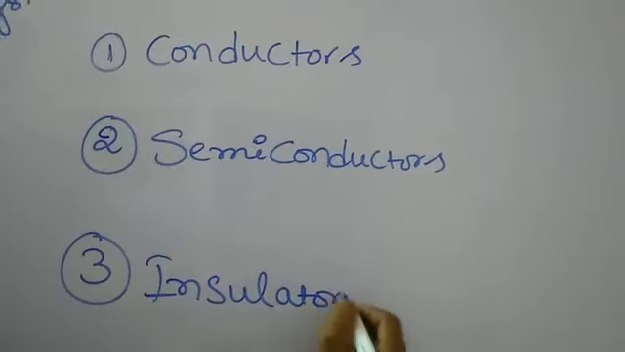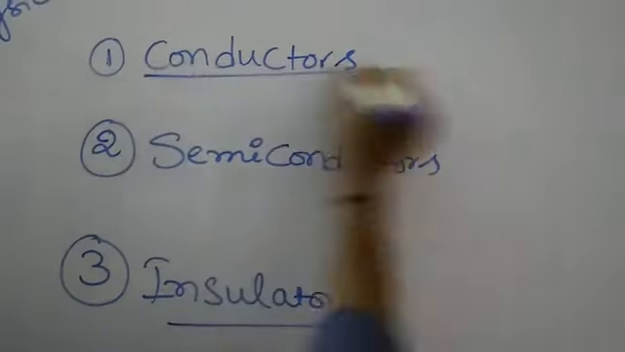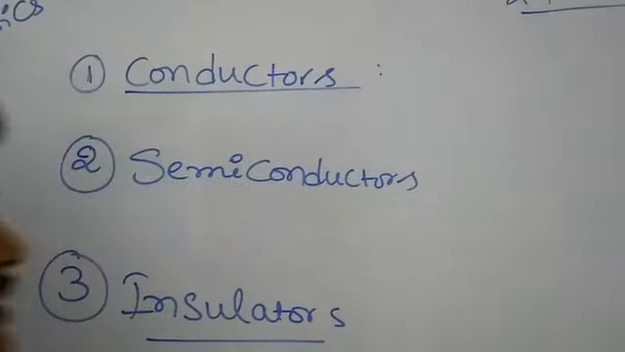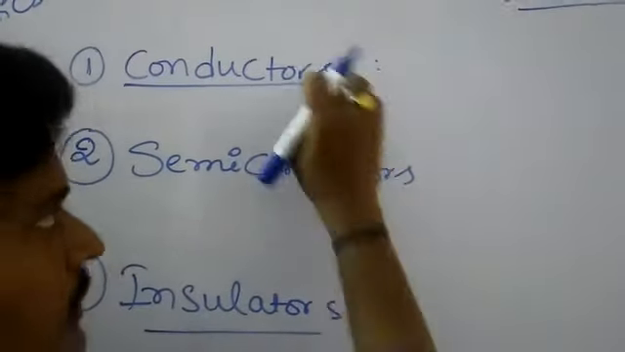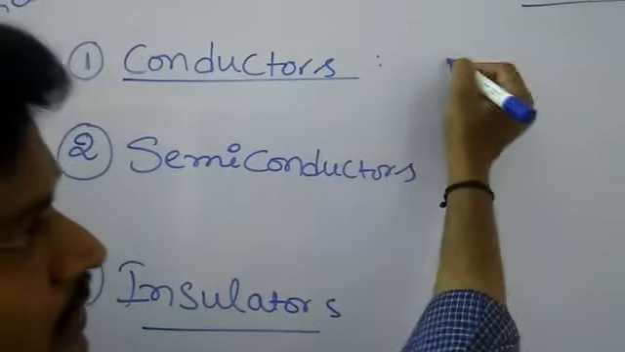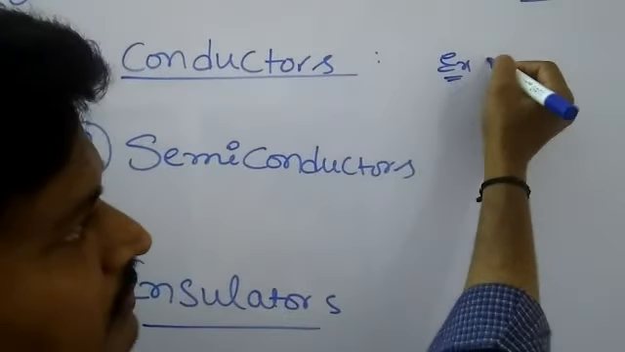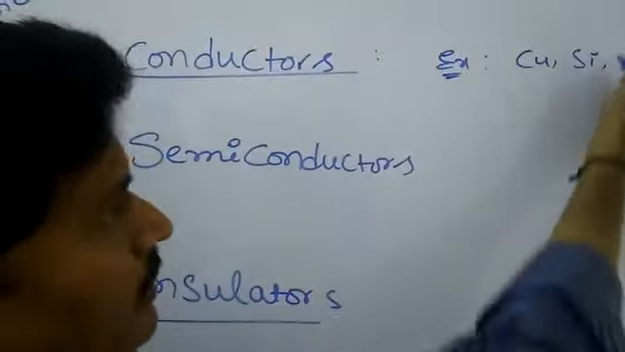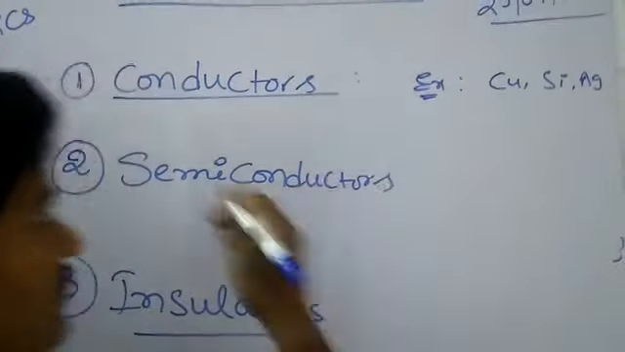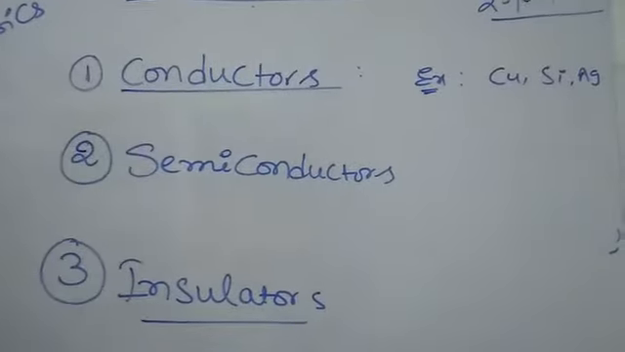Here, conductors means a substance having a large number of free electrons, or containing free electrons. It is called a conductor. The best examples are copper and silver, argentum.